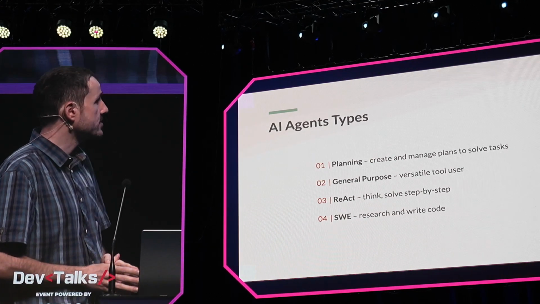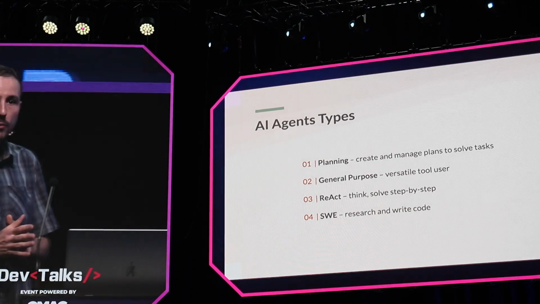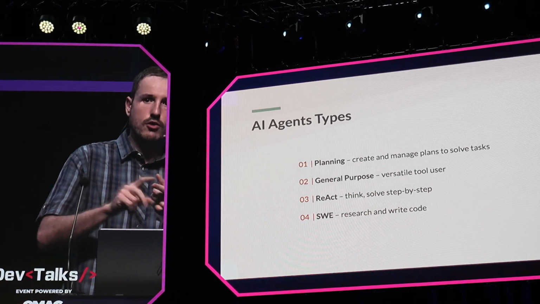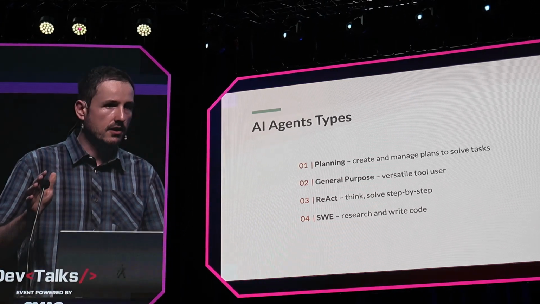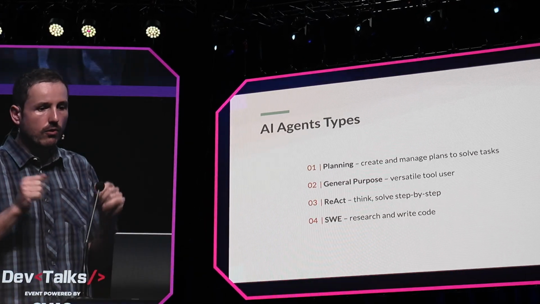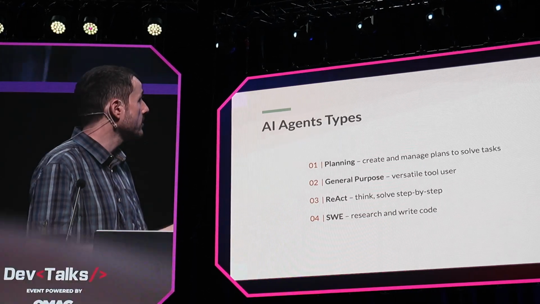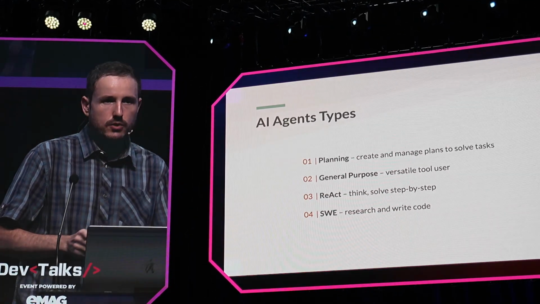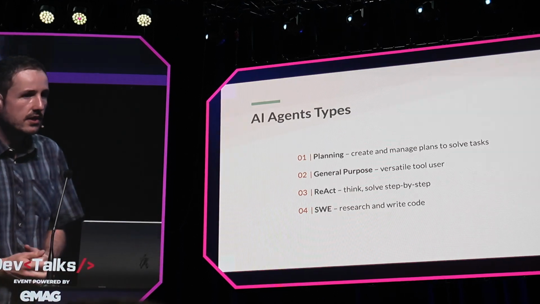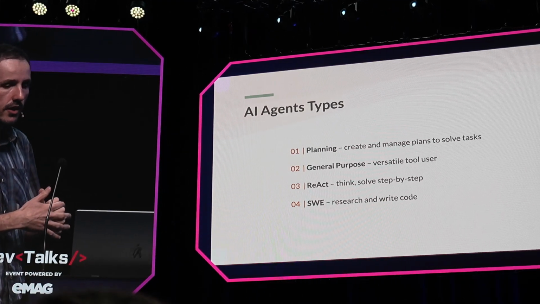The third one is React, and I think this one is the coolest in my opinion. So how many of you have used, I don't know, Cursor, Copilot, or Windsurf in the past year? Right? Okay, everyone. So all these agents that are built behind these coding tools are using something similar, or if not, the React pattern, right?